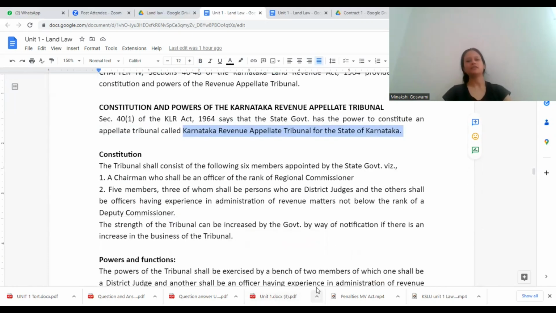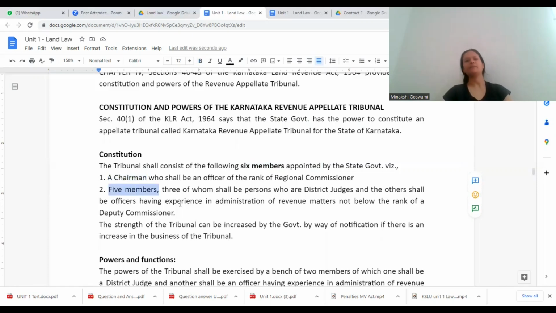Now, what will it consist of? Who all will be there? It will consist of 6 members. Because the state government has the power to constitute it, the state government is going to appoint these people also. So, who all are there? It is one chairman who shall be an officer of the rank of regional commissioner. His designation would be similar to that of regional commissioner. He will be known as chairman of the Karnataka Revenue Appellate Tribunal. Along with him, 5 other members will also be there.